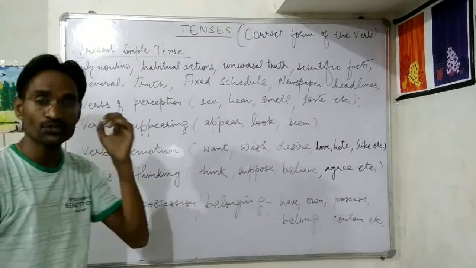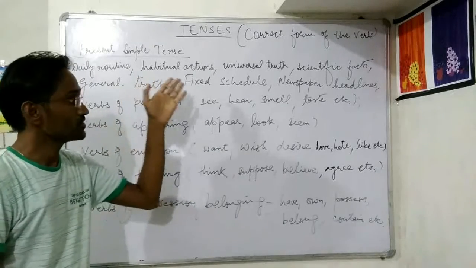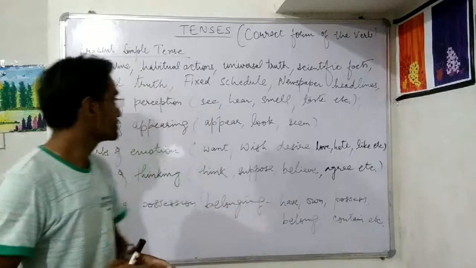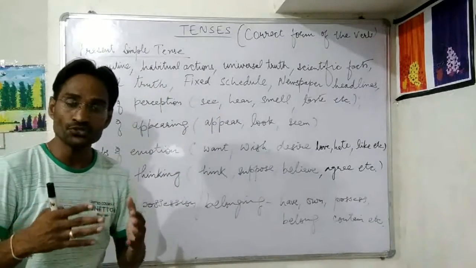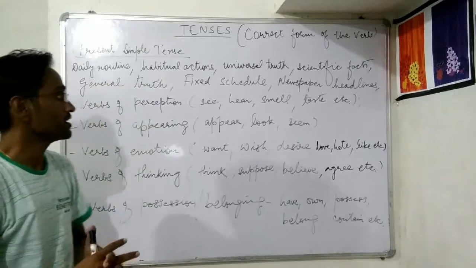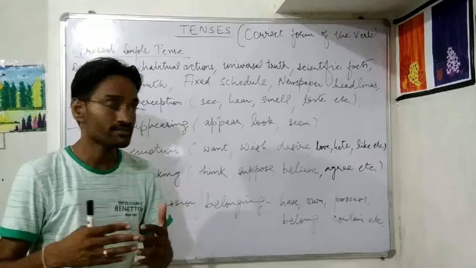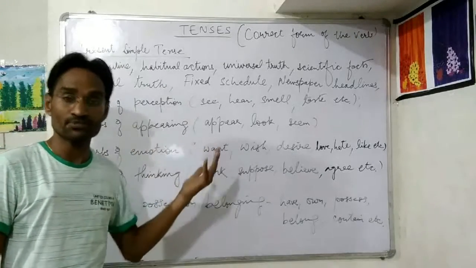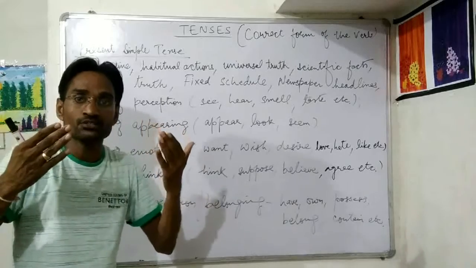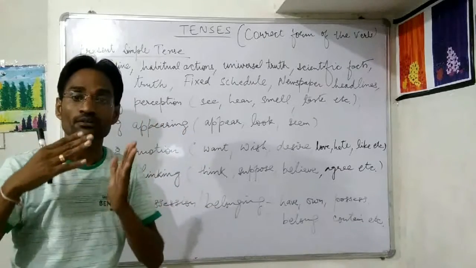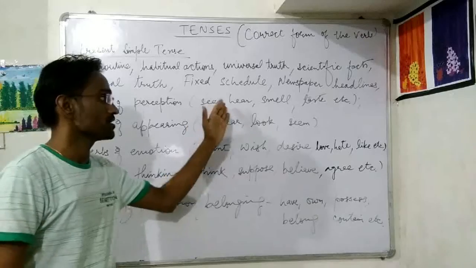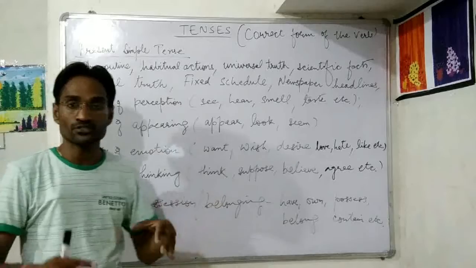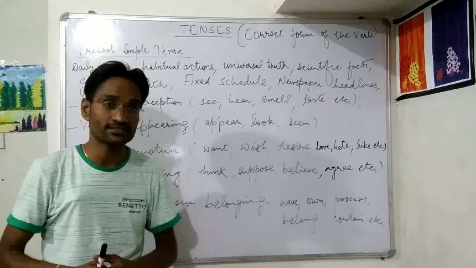In present simple tense, we talked about daily routine, habitual actions, general truth, then universal truth, scientific facts, then fixed, scheduled or well-planned actions. Then we talked about newspaper headlines, and then we talked about certain verbs of perception. Whatever we perceive through our senses, those are called verbs of perception, that is to see, hear, smell, taste, etc. Then verbs of appearing, that is to appear, look, seem, etc.